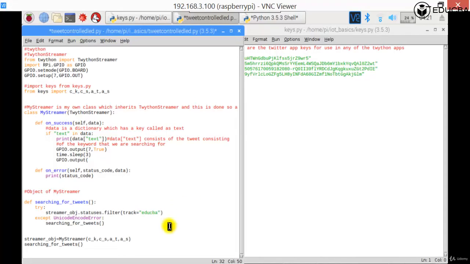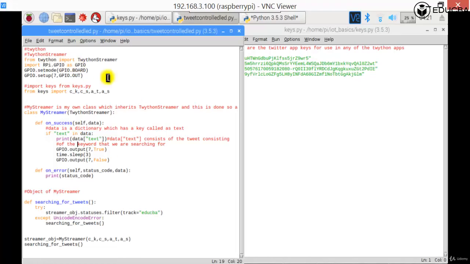So you can track something out here, and if there is a success, it will go to the on success, and if there is text in data, it will print whatever is the tweet, which consists of EduCBA. It will make an LED go on for 3 seconds and then switch it off, and then come back and search again for streamer_obj.statuses.